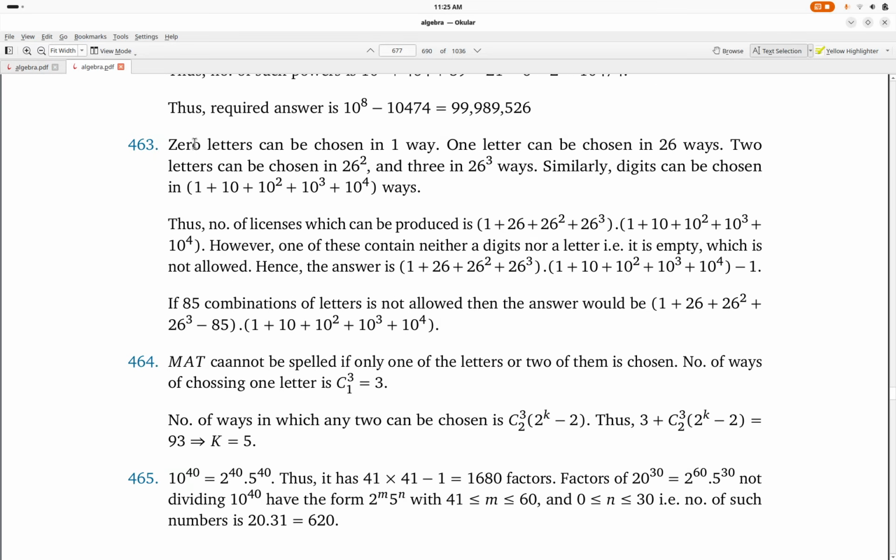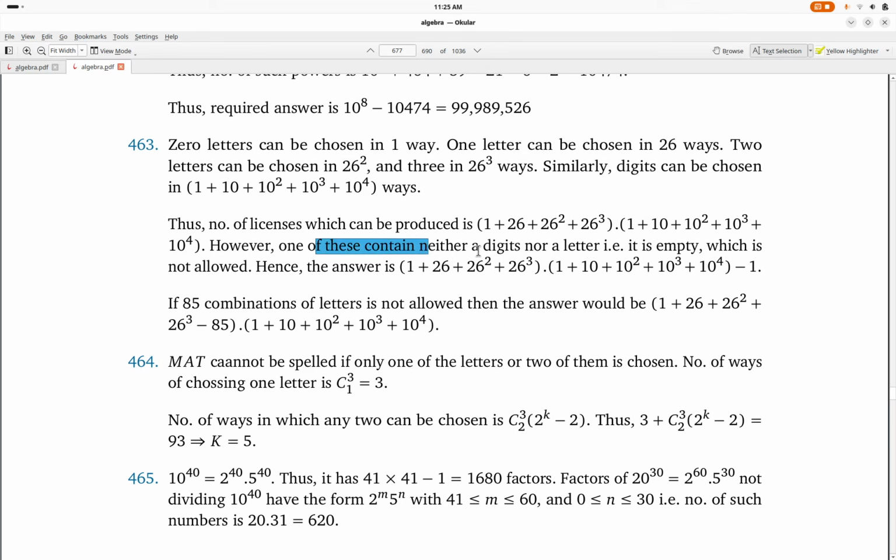So we have the answer here. 0 letters can be chosen in one way, 1 letter can be chosen in 26 ways, 2 letters can be chosen in 26 square, and 3 in 26 cube ways. Similarly, digits can be chosen in 1 plus 10 plus 10 square plus 10 cube plus 10 raised to the power 4 ways. Thus, number of licenses which can be produced by this combination is 1 plus 26 plus 26 square plus 26 cube multiplied by the powers of 10.